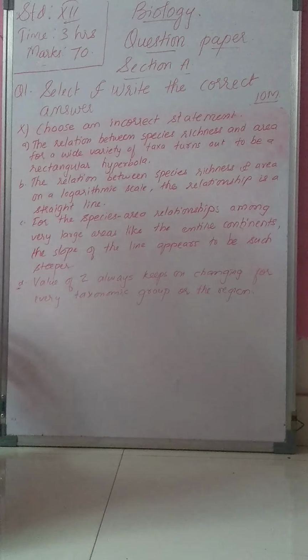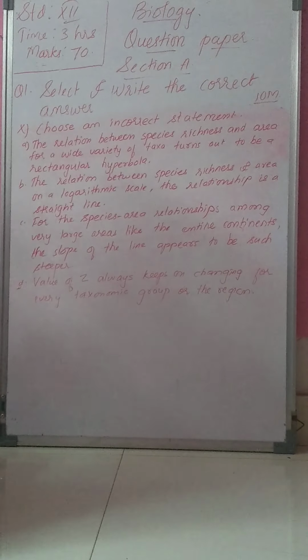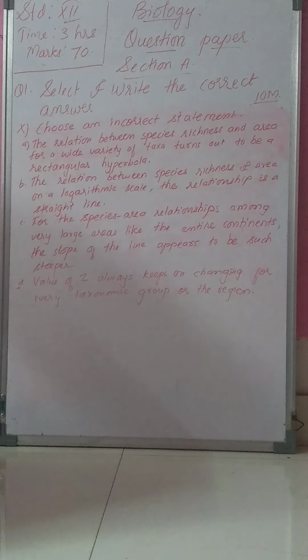Last is MCQ 10. Choose an incorrect statement. Out of these 4 statements, you have to choose the incorrect one. A, the relationship between species richness and area for a wide variety of taxa turns out to be a rectangular hyperbola.